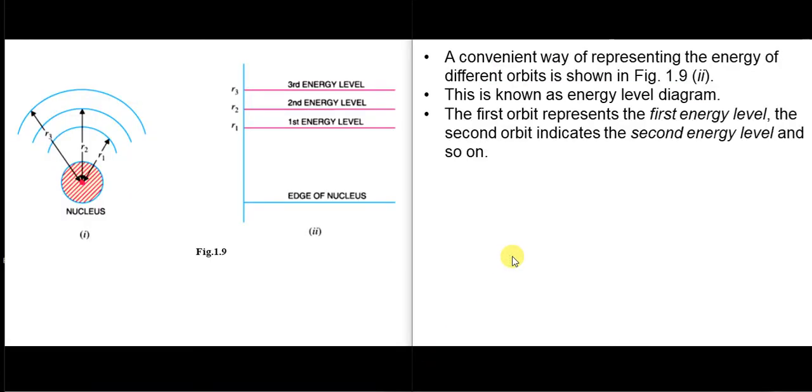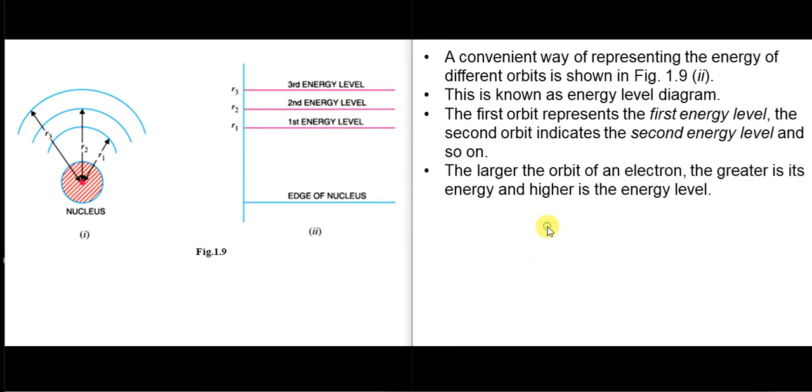The first orbit represents the first energy level, the second orbit represents the second energy level, and so on and so forth. The larger the orbit of an electron, the greater is the energy and the higher is the energy level. So the third energy level is the higher energy level, and the orbit also has the highest radius and the highest energy.